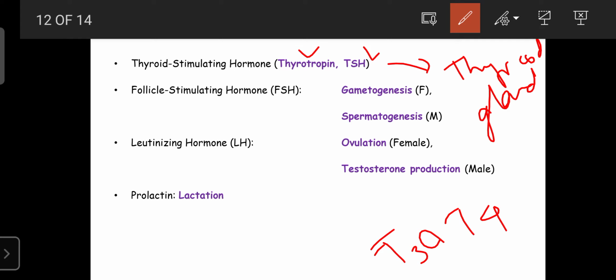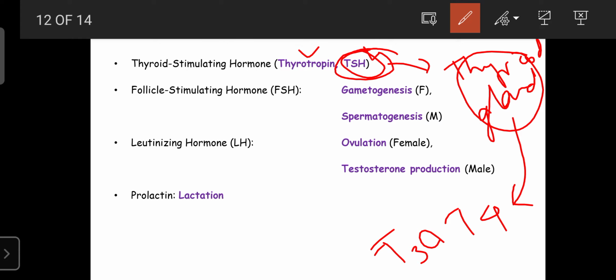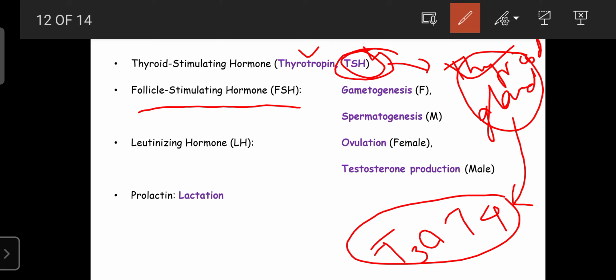If T3 and T4 are secreted without TSH, that condition is known as thyroid cancer or thyroid tumors. But in normal physiology, the thyroid gland secretes T3 and T4 depending upon the TSH. When TSH reaches the thyroid gland, the gland utilizes tyrosine and iodine from the blood, and is involved in the synthesis of T3 and T4. That's why the thyroid stimulating hormone is required for the regulation of the functions of the thyroid gland, or thyroid secretions.